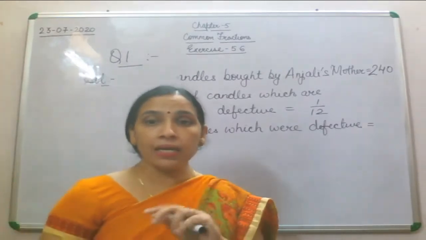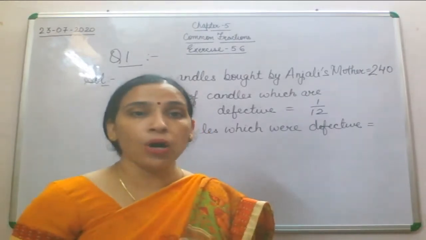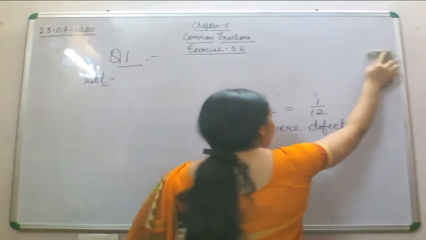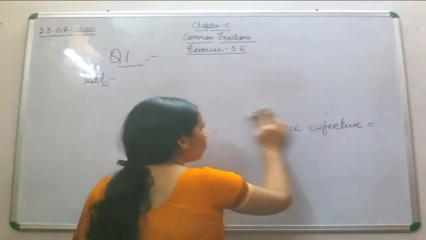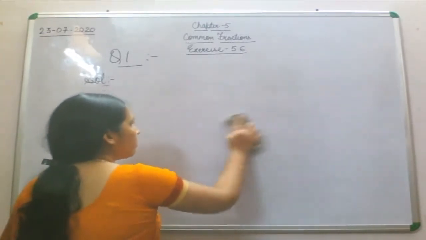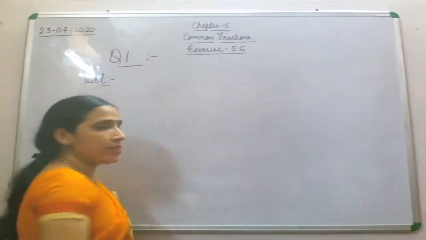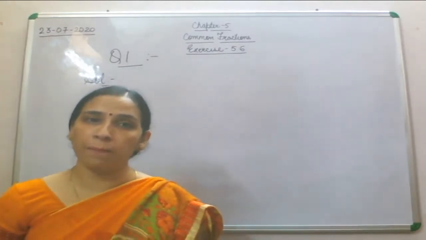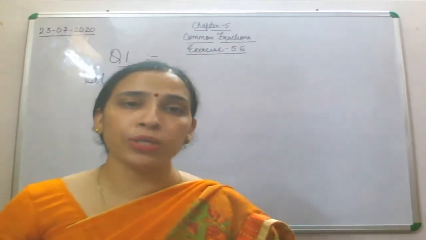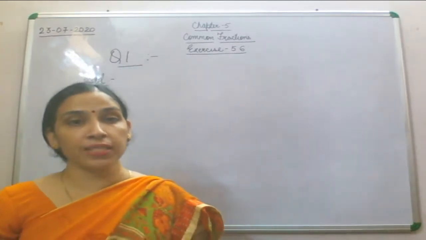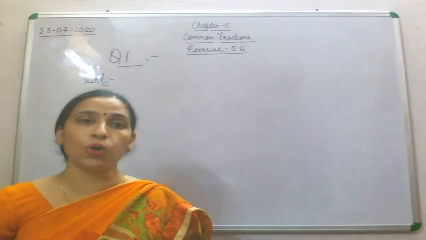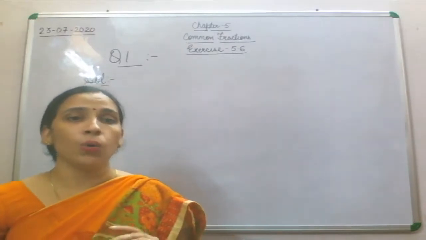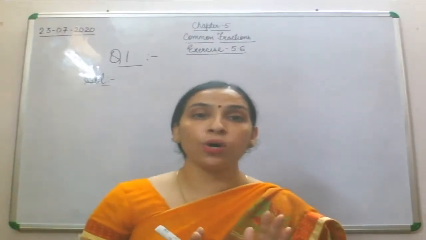So what is given here? A class has 45 students. What is the strength of the class? That is 45 students. After that, out of 45 students, 2/3 went for a picnic. Now how many students went on the picnic? You have been given the total number of students in the class, and 2/3 of the 45 students went on a picnic. You have to find the number of students who went on the picnic.